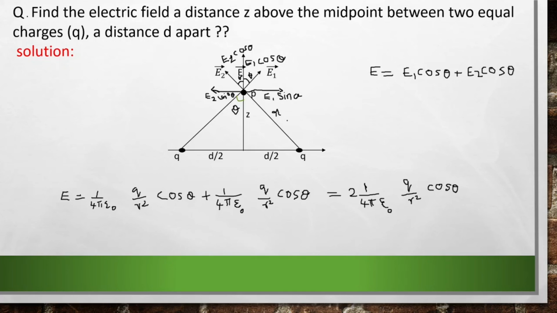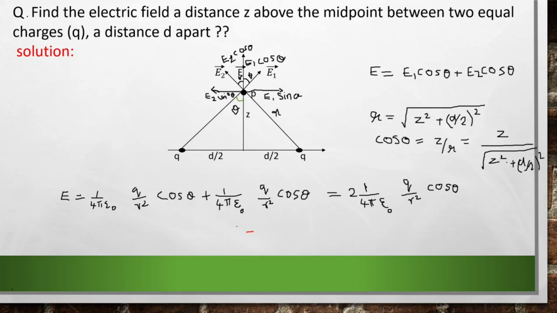By the hypotenuse theorem, we can write hypotenuse square is equal to base square plus altitude square. So what will be the r? R is equal to root of z square plus d by 2 all square, right? And cos theta, from this figure we will get cos theta. So cos theta is equal to adjacent side by hypotenuse. So adjacent side is equal to z and hypotenuse is r. So cos theta is equal to z by r, and instead of r we can write this equation. So we will get z by root of z square plus d by 2 all square.